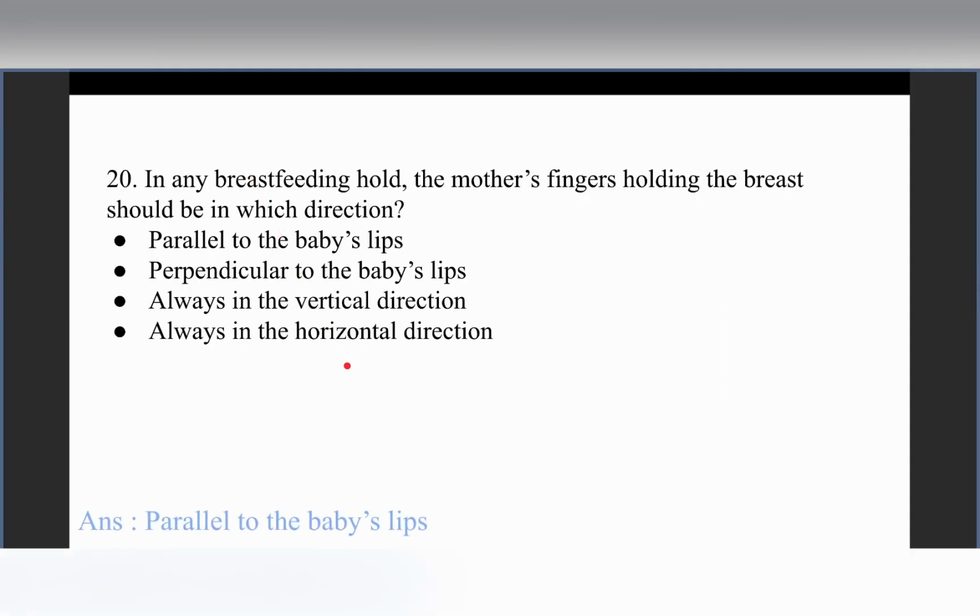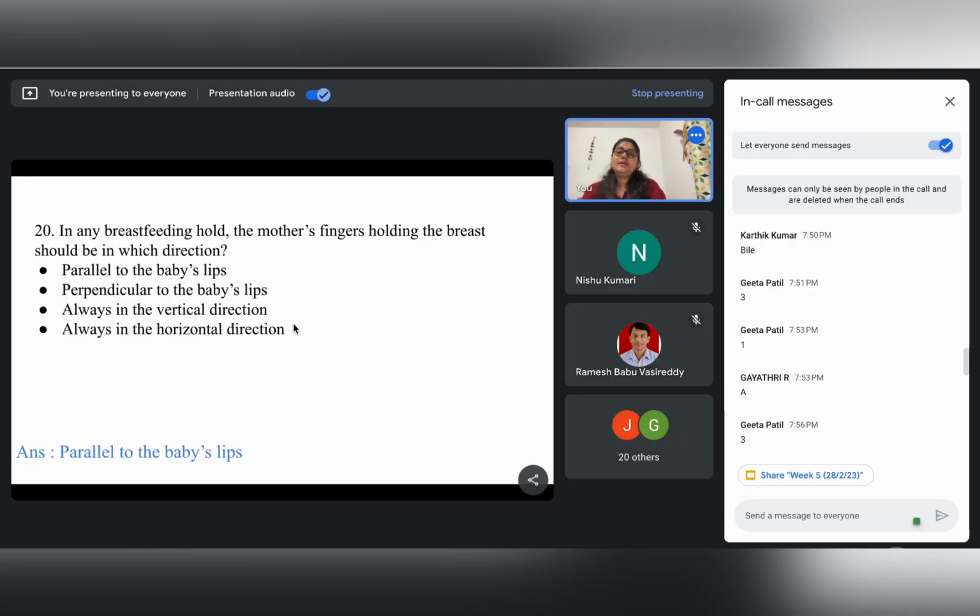So, as we know, there are different positions in which the mother can hold the baby. There is a cradle hold, a cross cradle hold, a rugby or football hold, and there is a side lying posture or position, right?